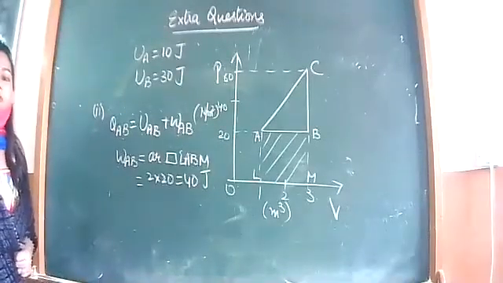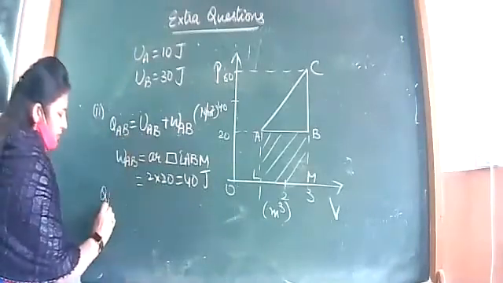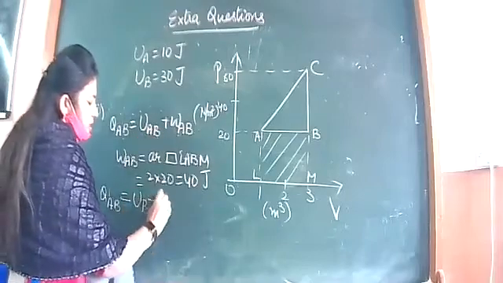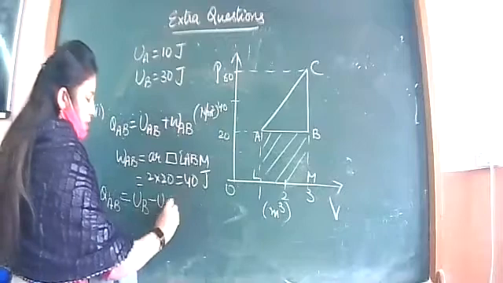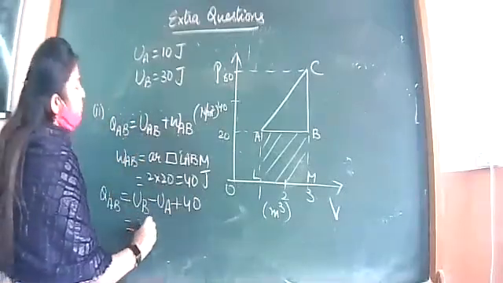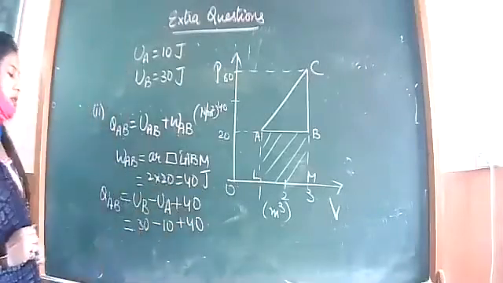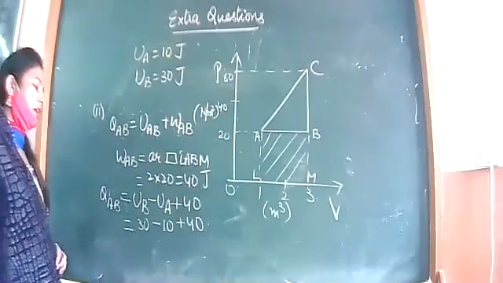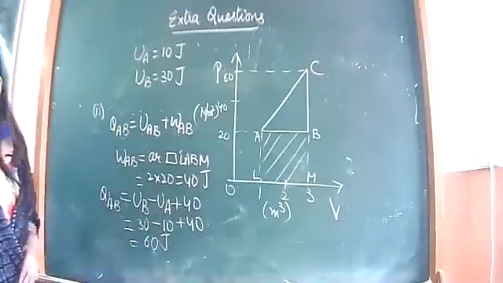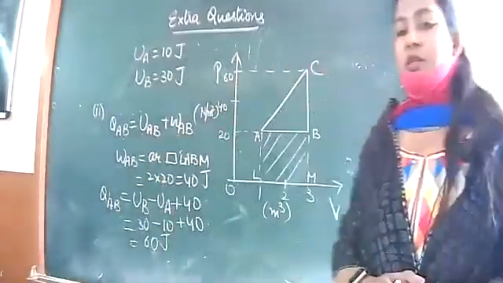That is the amount of work done. So let us put in these values now. QAB we are supposed to find, and again UAB we can write as final minus initial internal energy plus work done. We have found it already. WB is given 30, UA is given 10, plus 40. So how much is the answer? 30 plus 40, 70 minus 10, that is 60 joule. So this is the answer to the second part, 60 joule.